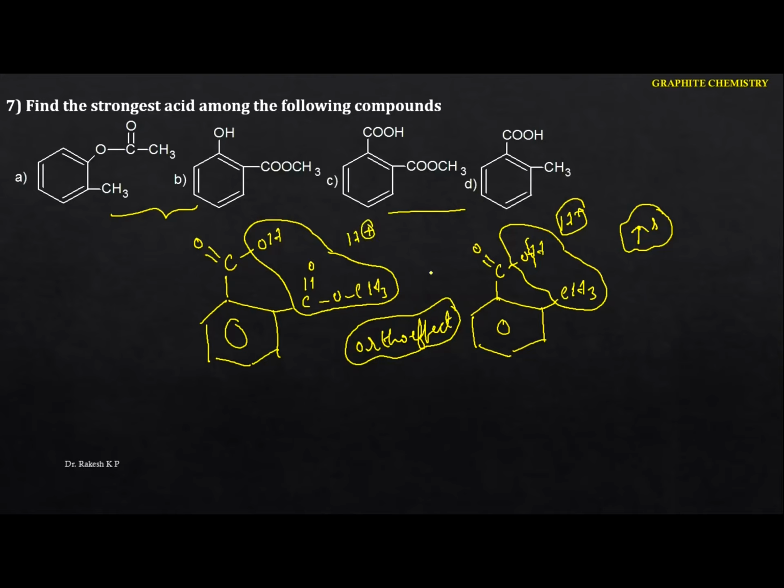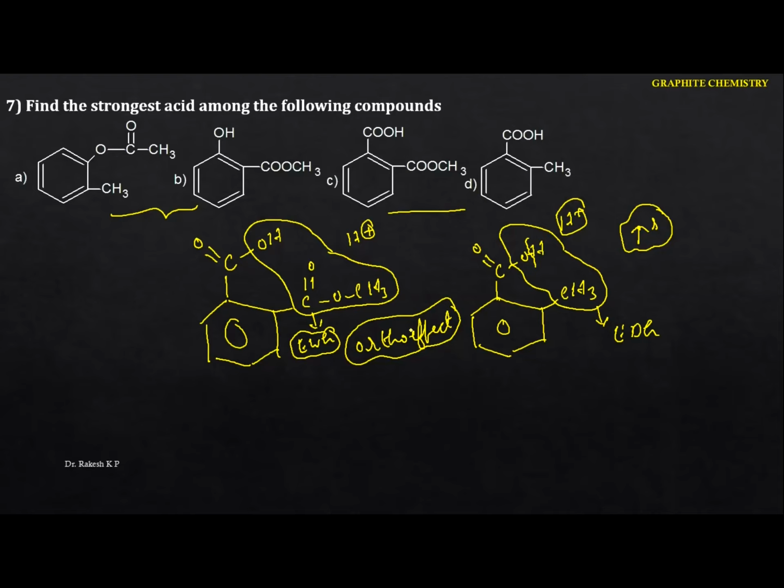Now you have to identify which is the strongest acid. Both show the ortho effect. Then you have to identify what type of group this is. This group is an electron donating group, and this group is an electron withdrawing group. Both show ortho effect, so you have to go to the electron withdrawing one, because remember, for any acid, if there is an electron withdrawing group present, it always acts as a strong acid.